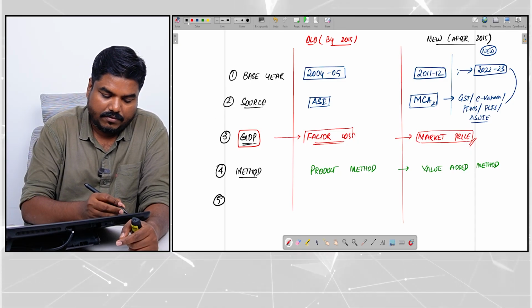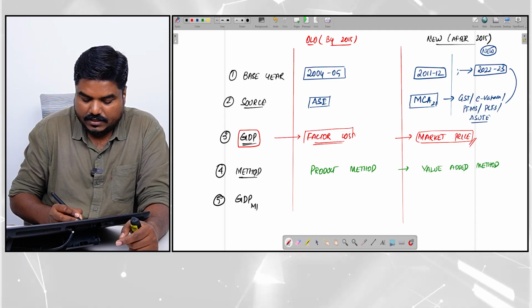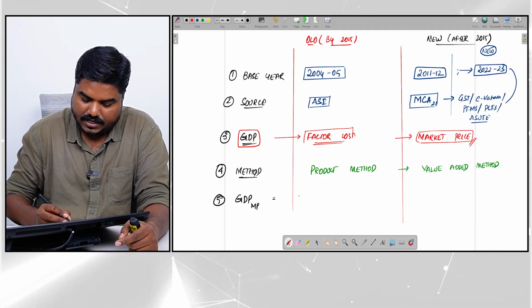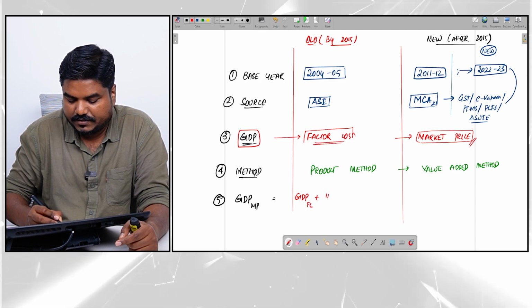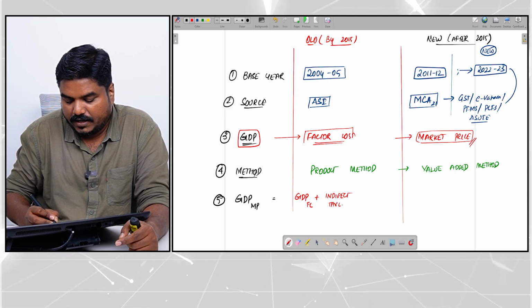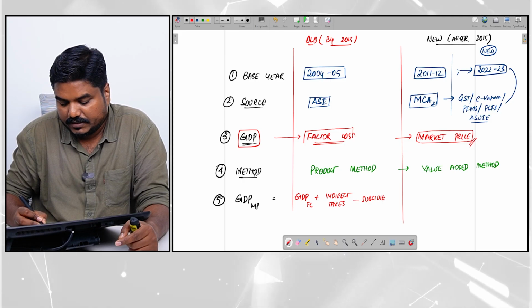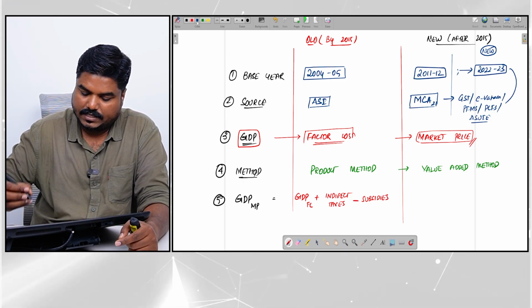Fifth point, what is the formula for GDP at market price in the old method? GDP at market price is equal to, what is the formula? The formula is GDP at factor cost plus indirect taxes minus subsidies. Now this has been changed.